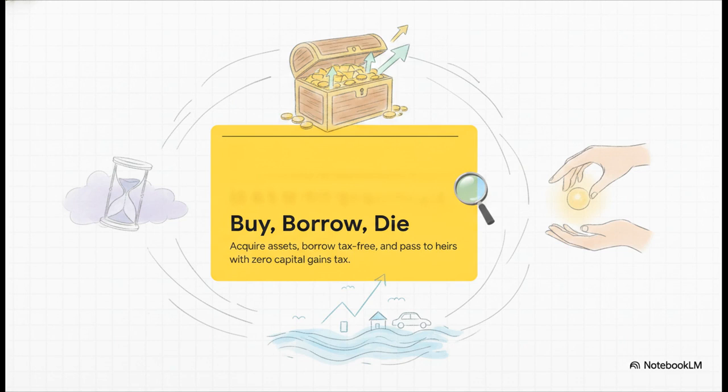Have you guys ever heard of buy, borrow, die? It's this wealth preservation strategy where the ultra-wealthy acquire appreciating assets, borrow against them at super low interest rates to fund their lifestyles completely tax-free, and then pass it all down to their heirs tax-free through a stepped-up basis.